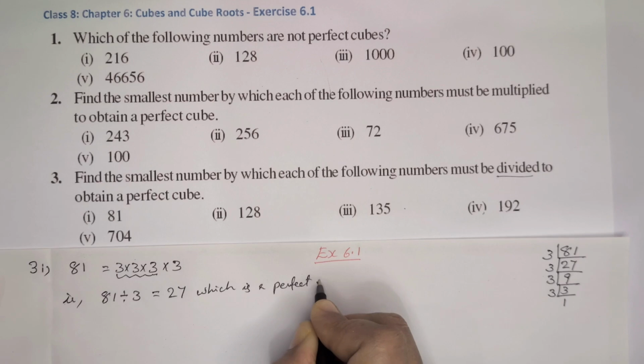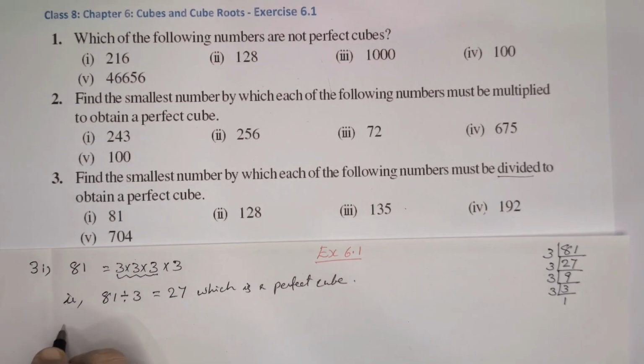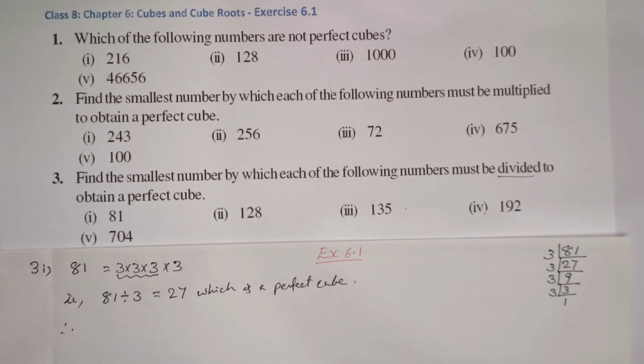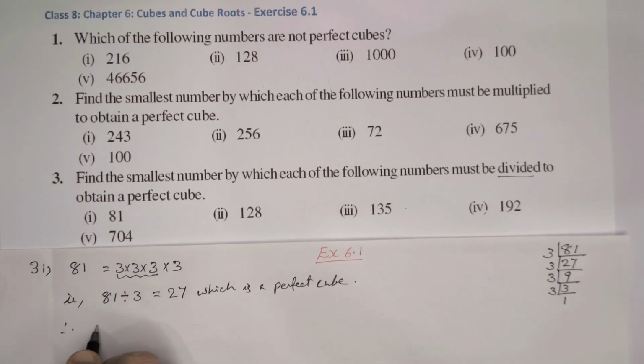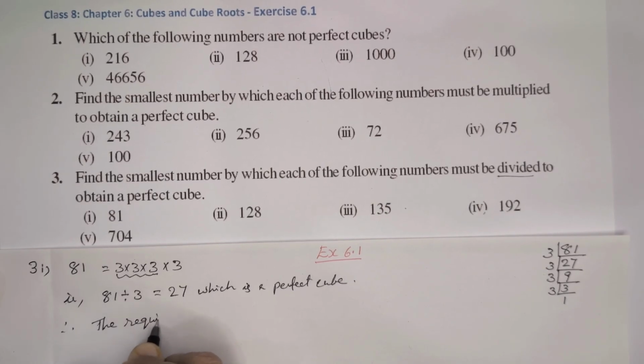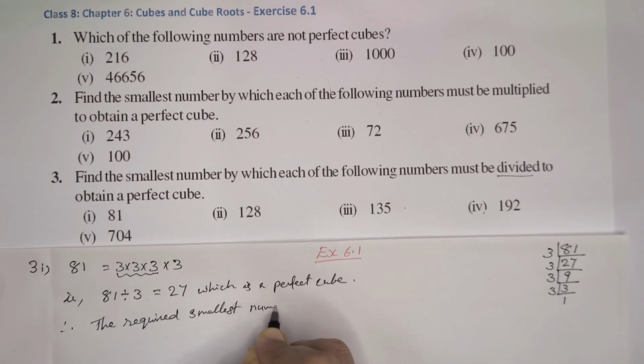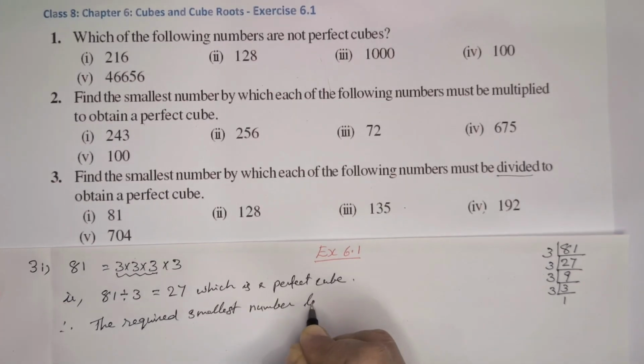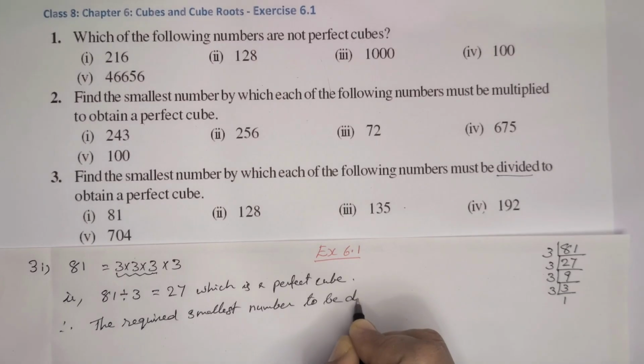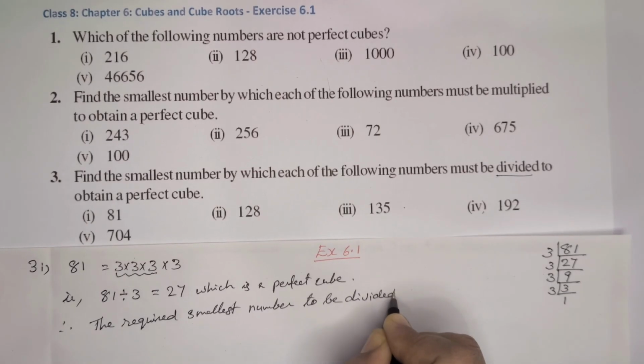27 is a perfect cube. So we can write 3 is the smallest number, or the required smallest number to be divided is 3.